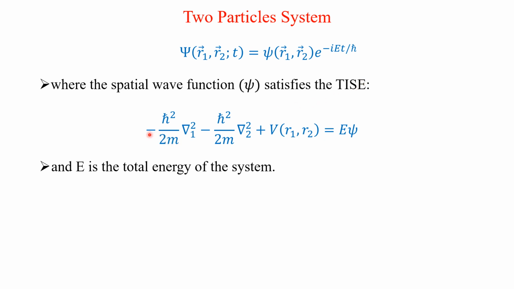That is, the time independent Schrodinger equation is minus h cross squared over 2m del 1 squared minus h cross squared over 2m del 2 squared plus V, which is a function of r1 and r2. We have taken here that the potential is time independent, which is equal to E psi. Remember that here I have put only m, not m1 and m2, because these particles are identical in nature. So naturally, I replaced m1 equal to m2, and here E is the total energy of this system.